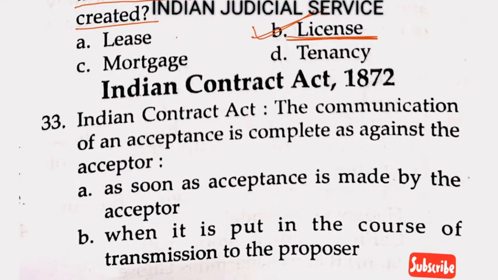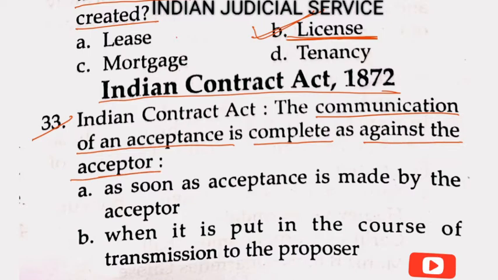Now question number 33. These questions are related to the Indian Contract Act 1872. The communication of an acceptance is complete as against the acceptor. Option A, as soon as the acceptance is made by the acceptor, is wrong; communication is not complete here.